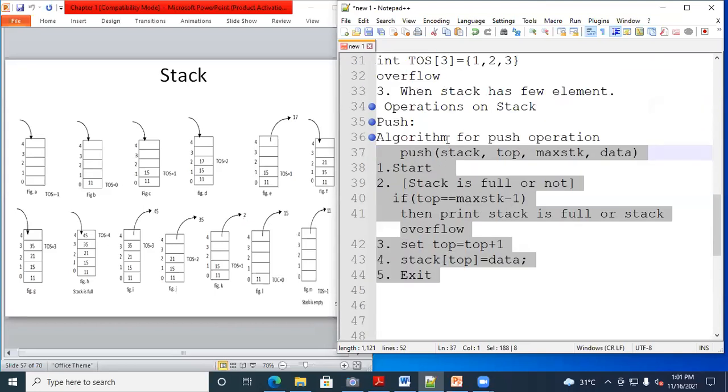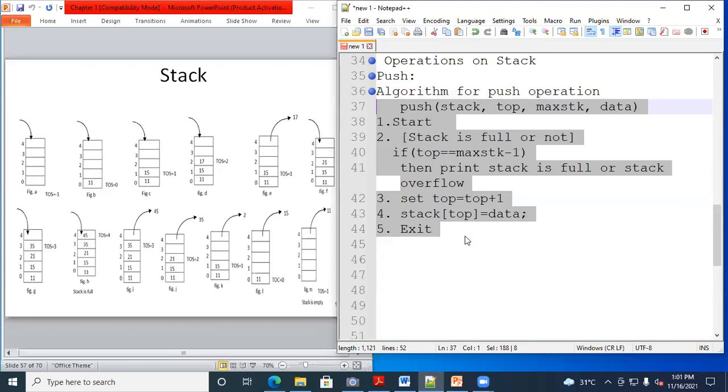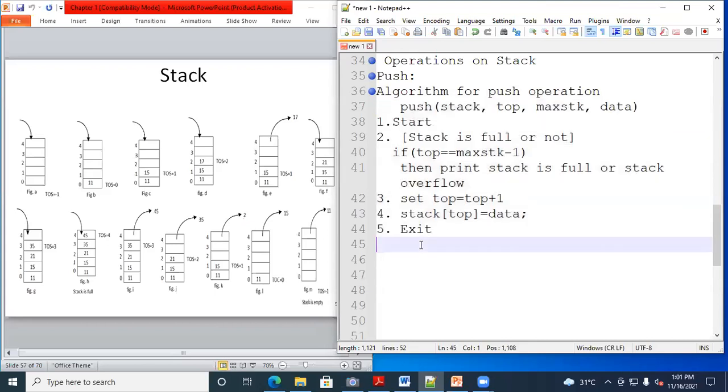Did everyone understand? All of you understood the push operation? Yes, sir. Yes. Only 2 responses I got. What about the others? Got it? Okay.